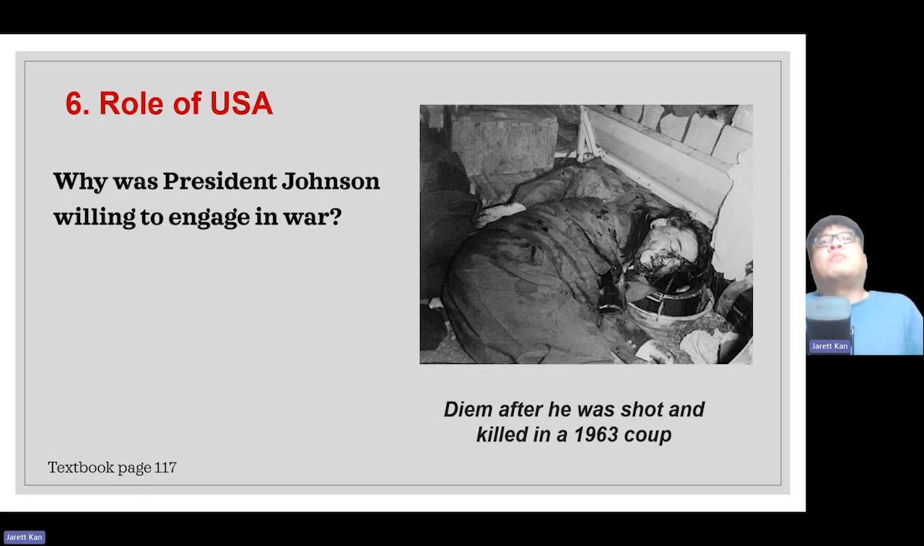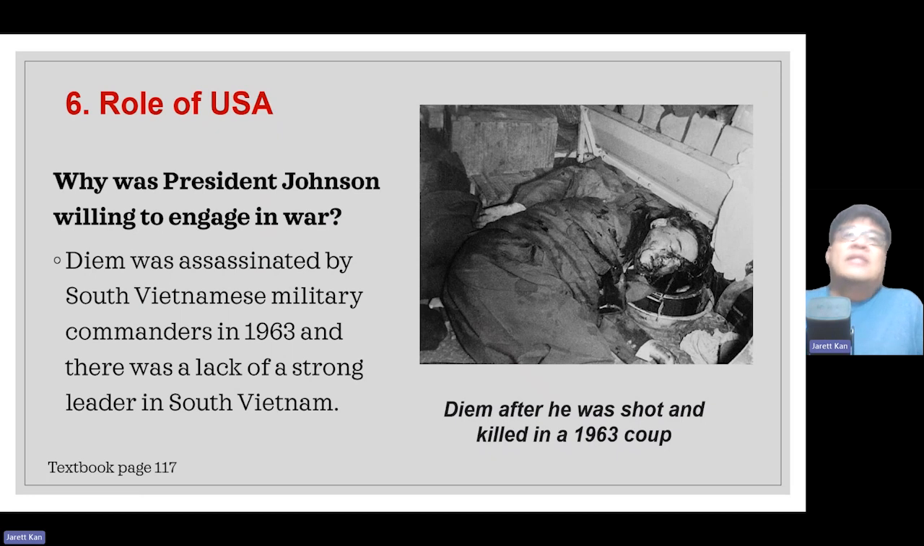And why was President Johnson more willing to engage in war? A few reasons. Number one, in 1963, Diem was assassinated by South Vietnamese military commanders because he was so corrupt. Even his own commanders didn't like him. You can see in this picture here, he was shot and killed in the 1963 coup. Due to his death, the USA realized that South Vietnam was now a bit unstable. South Vietnam lacked a strong leader because Diem was killed. And so President Johnson was now more willing to send more help and more troops to South Vietnam.